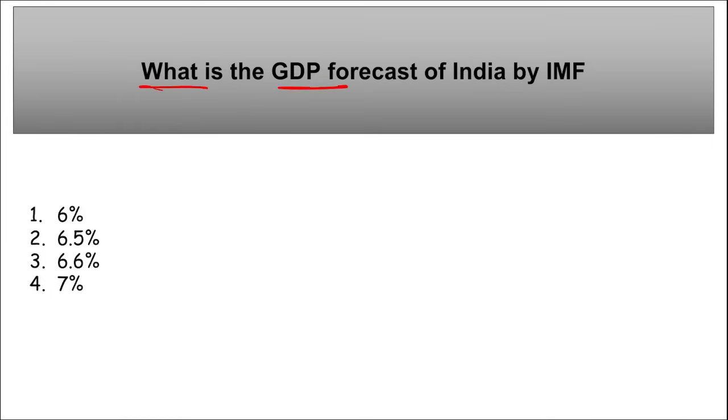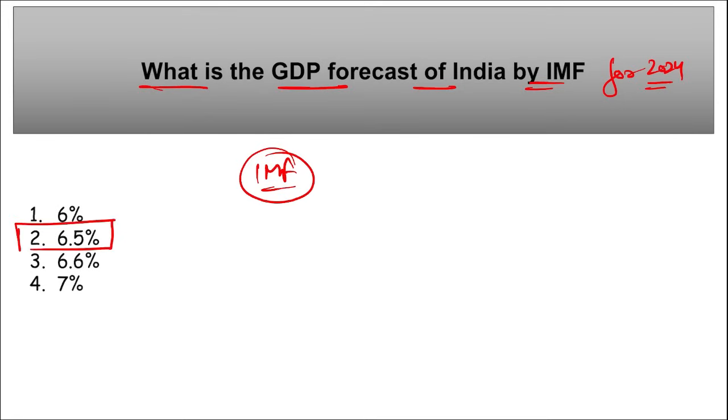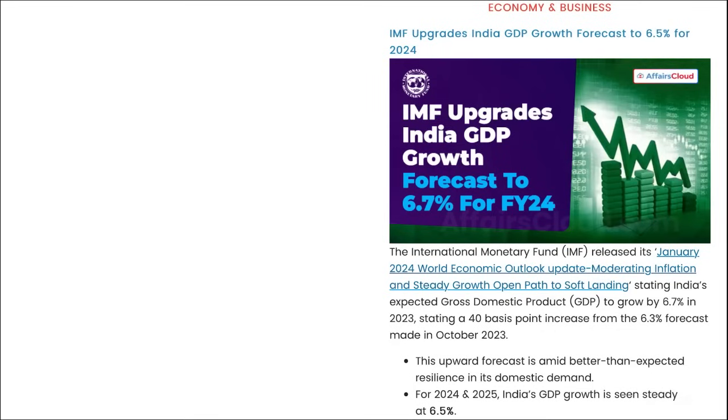What is the GDP forecast of India by IMF for 2024? So, International Monetary Fund, they projected that India will be growing by 6.5% in 2024. Right, here you can see IMF, they released their January 2024 World Economic Outlook update, moderating inflation and steady growth open path to soft landing, stated that India's expected GDP to grow by 6.7% in 2024, stating a 40 basis point increase from 6.3% forecast made in October.